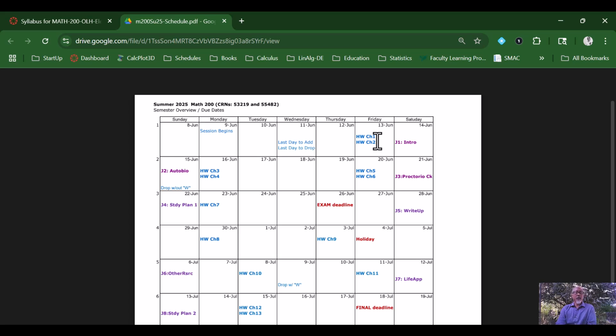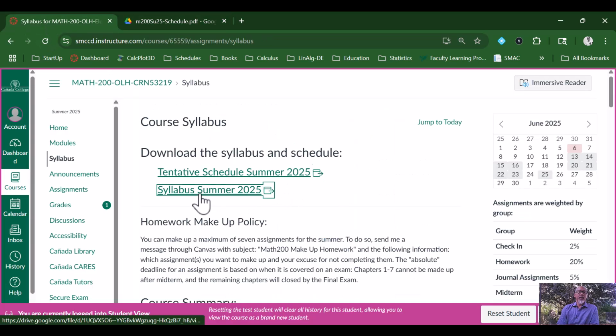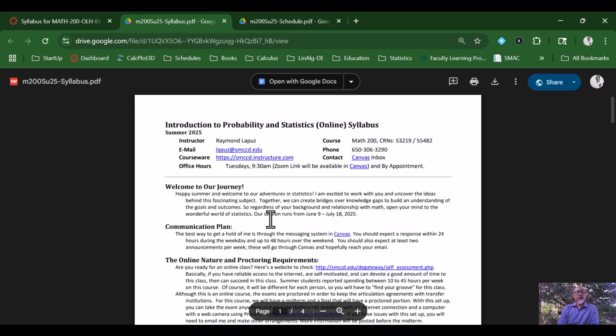So please, please, please make sure you spend enough time. Don't wait till the last day to complete it. Don't wait till the due date to complete your assignments. Okay, so that is what the schedule is for, for you to be able to see what's happening. The syllabus, you can read through the syllabus.